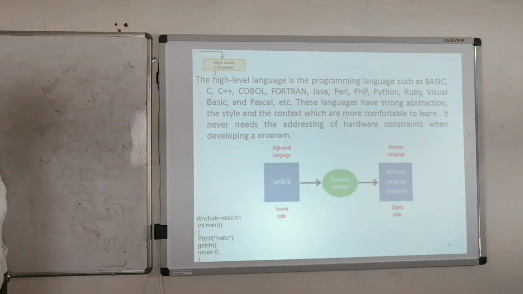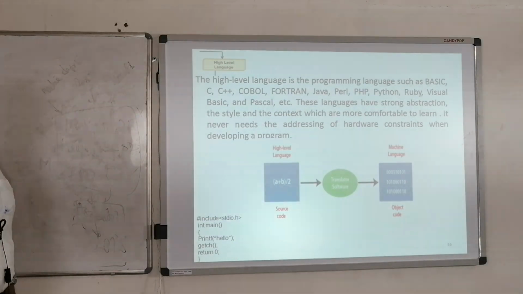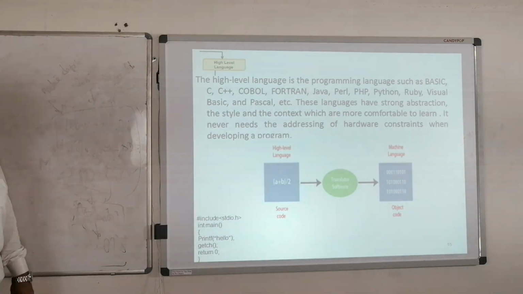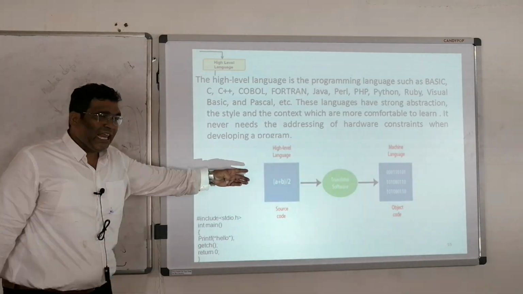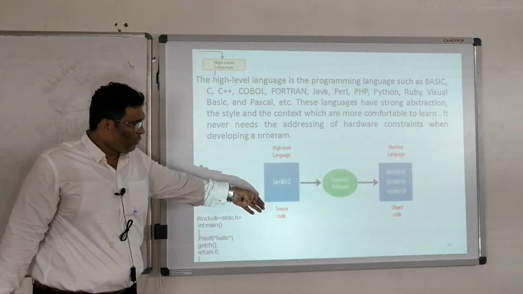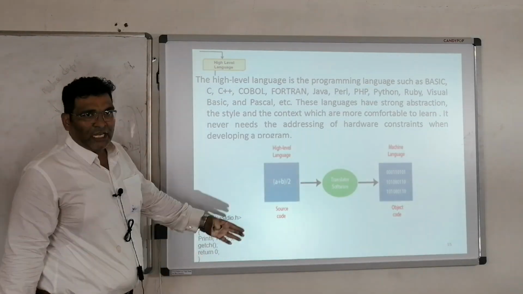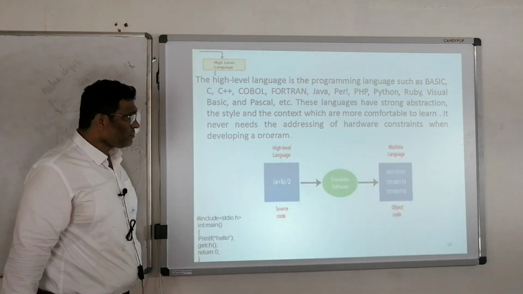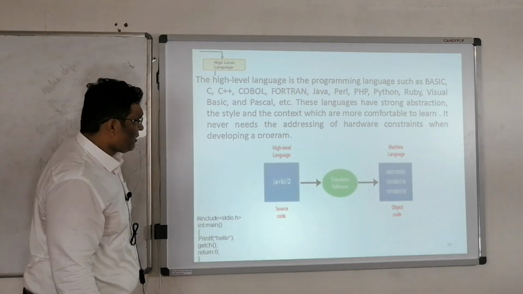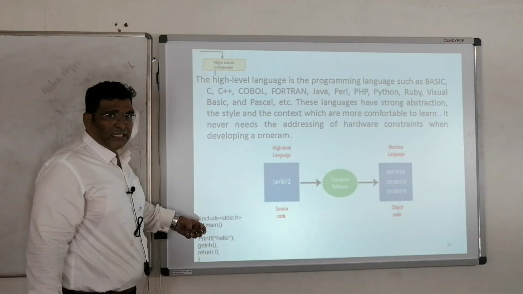These languages have a strong abstraction and don't require hardware knowledge, and it is very easy for the developer to understand. Like a high level language where you have written A plus B by 2, which is source code, it needs a translator to translate it, and machine language is zeros and ones. This we can see in the next slide.